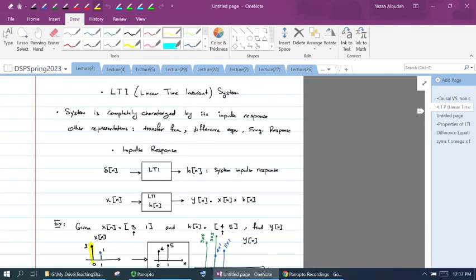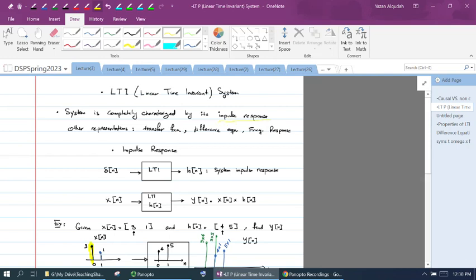Now, out of all the systems that we can have, we're going to focus on linear time invariant systems. So this system is linear, and it is time invariant. If we have a system that is linear and time invariant, we can characterize that system by impulse response. We see this impulse response, and we're going to see it throughout the course.